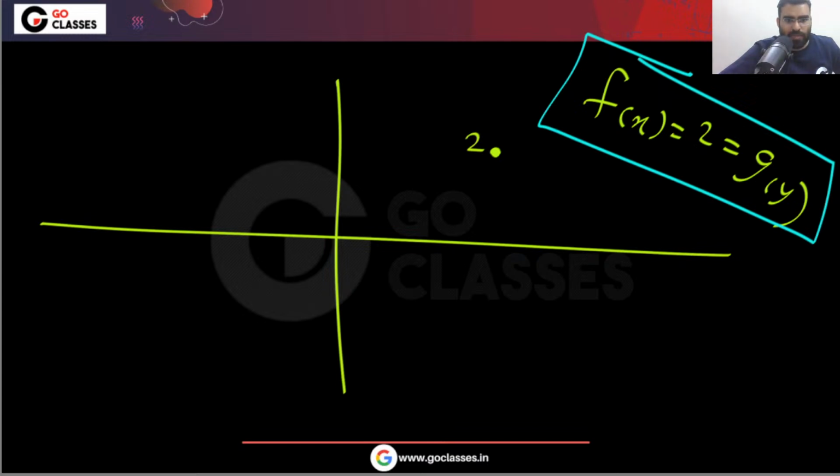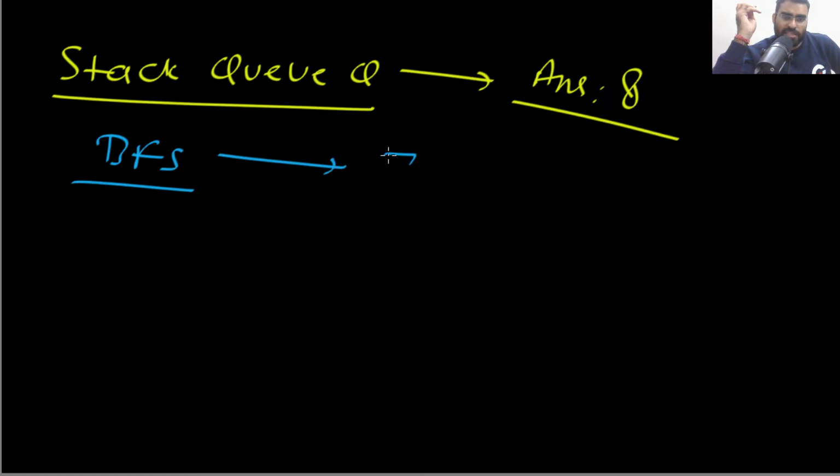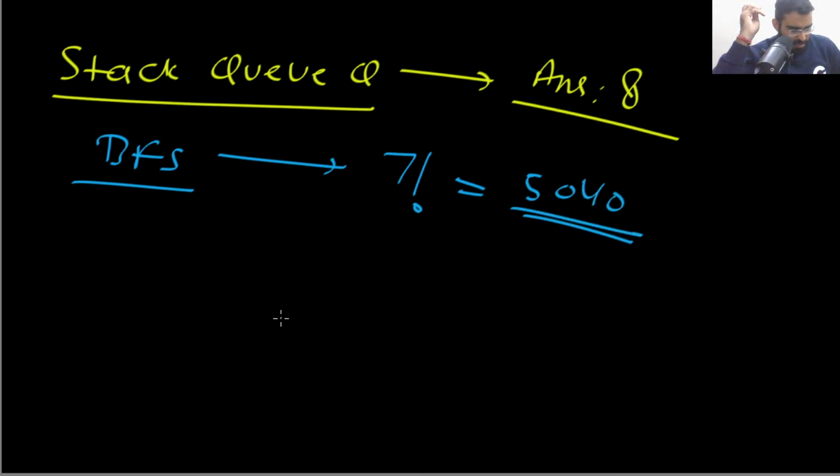Okay, so let me give you some more answers if you want. There was one stack queue based question, do you remember? For that, the answer will be 8. We will discuss tomorrow, don't worry. There was a BFS question. For that, the answer will be 7 factorial, which is 5040.